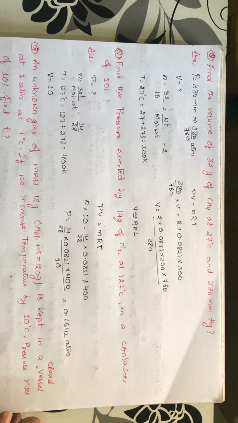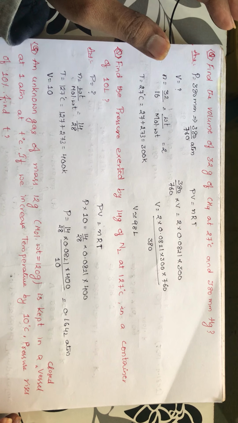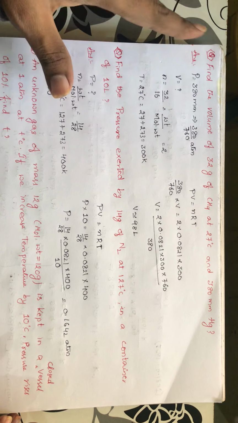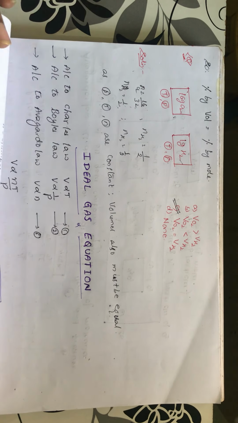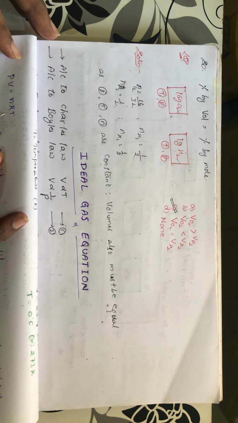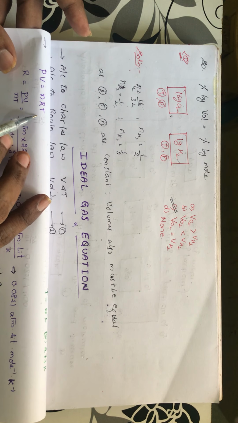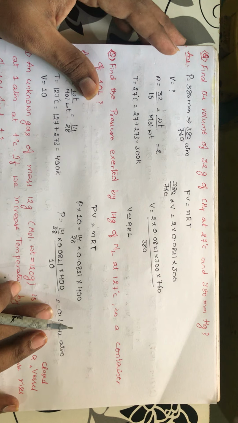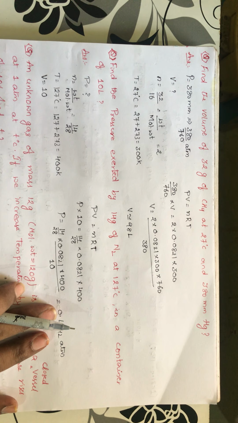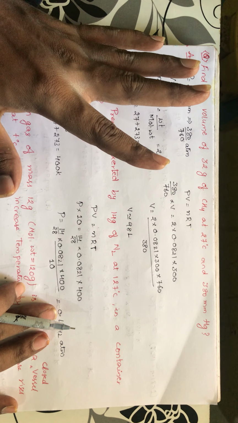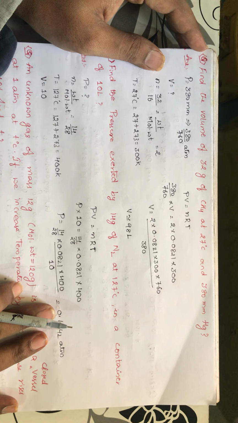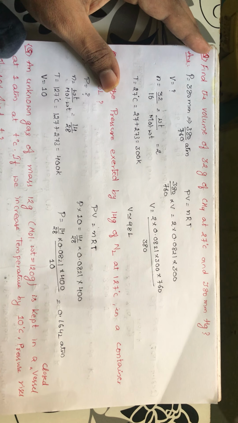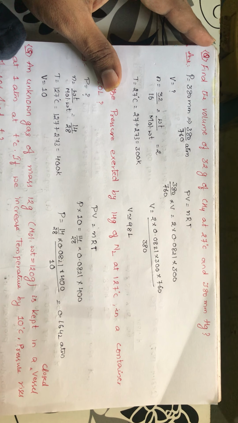So students, let us solve some questions with respect to the equation. So we have got finally one equation, that is nothing but PV = nRT. See this page here. This is PV = nRT, and it is called the ideal gas equation, and at room temperature no gas will behave as an ideal gas. You remember this. Again we will be talking about the real gas. No gas will be behaving as an ideal gas, right?